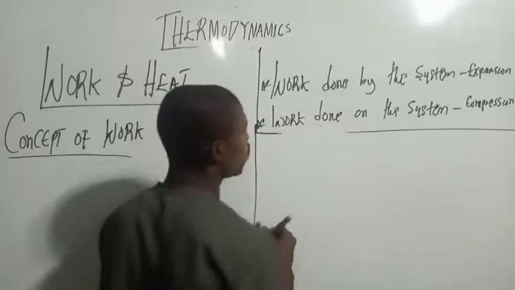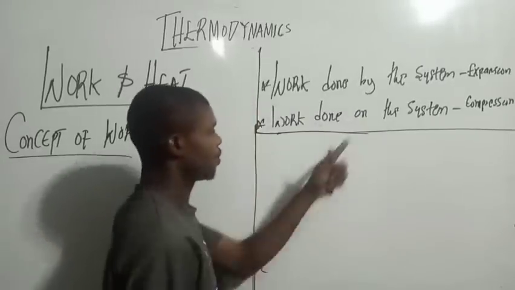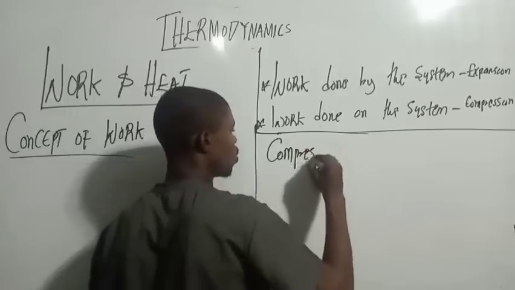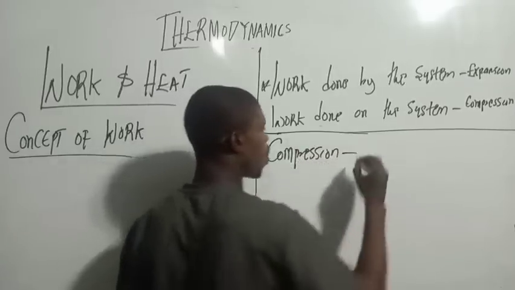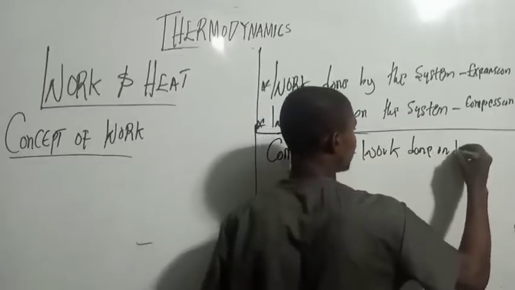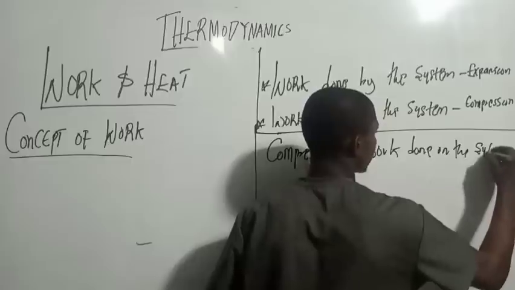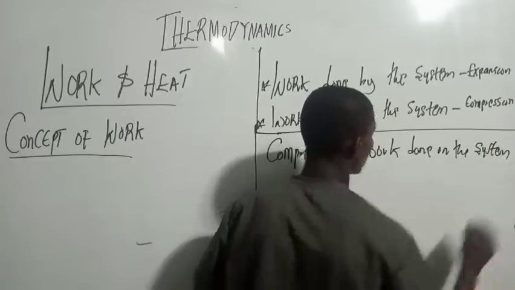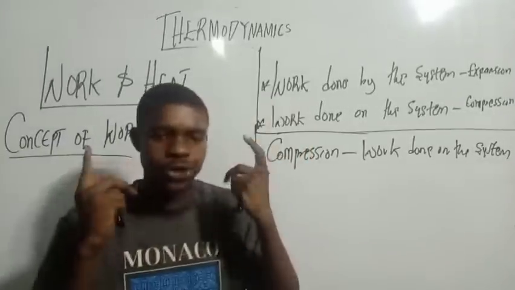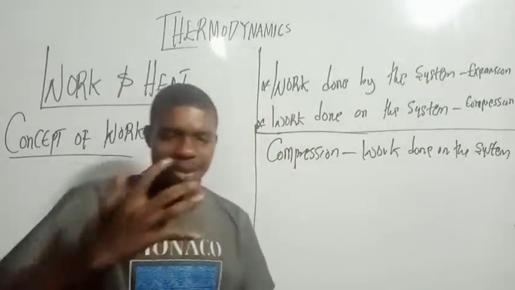So you also have work when work is done on the system. Compression. Work done on the system. Now when we talk about work done on the system, what do you understand here? Remember, it's compressed.